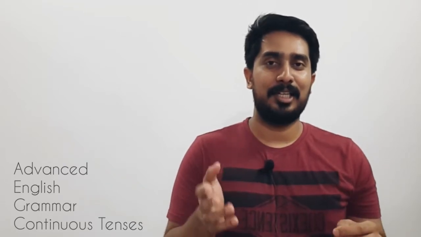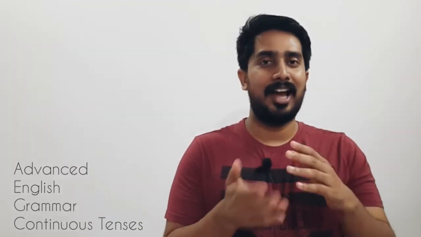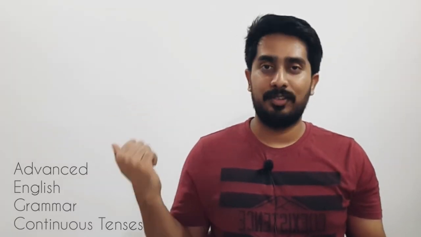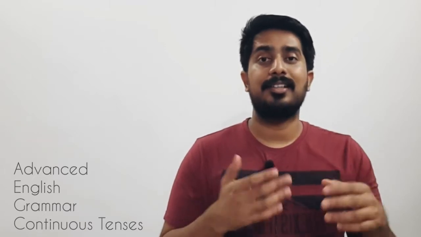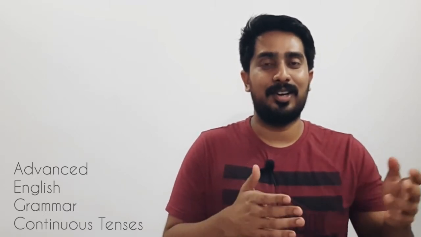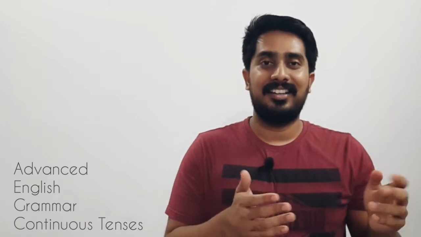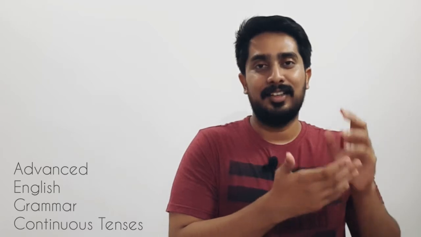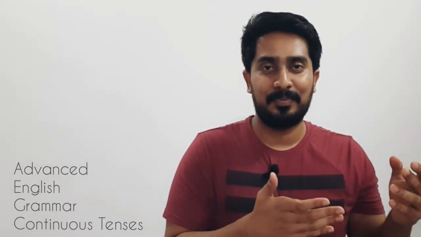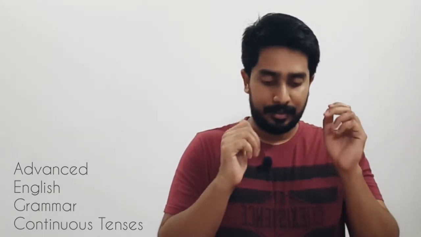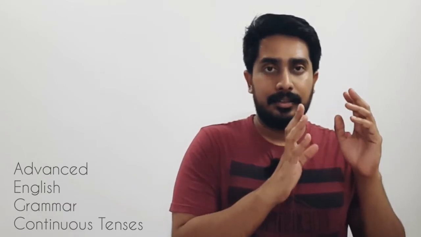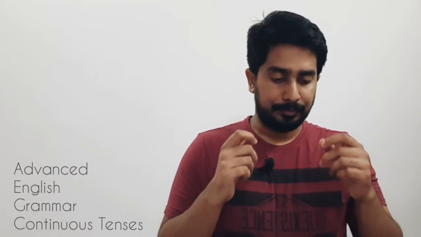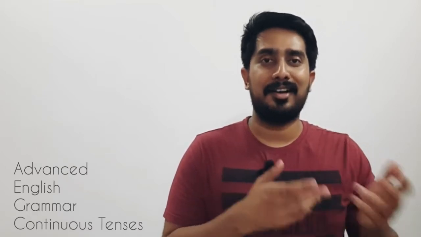Subject plus helping verbs would be am, is or are. In the past tense it was or were. In the present tense it's am, is or are. I am writing, they are writing, he is writing. Am, is or are plus the root form of the verb plus the ing. So subject plus helping verb plus the ing form of the verb. I am writing, she is writing, they are writing.